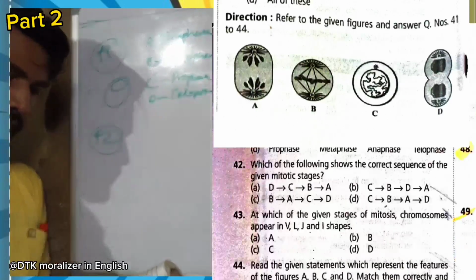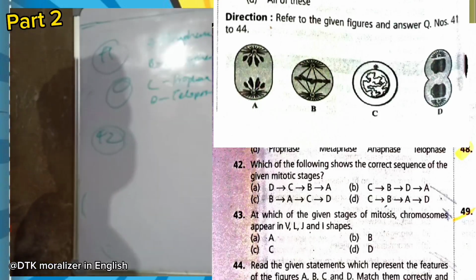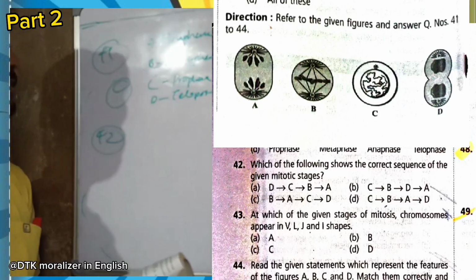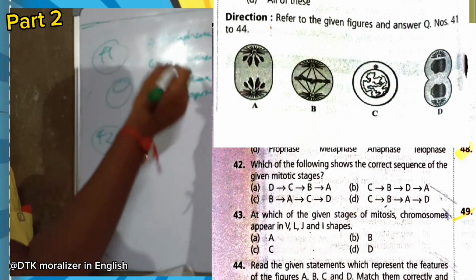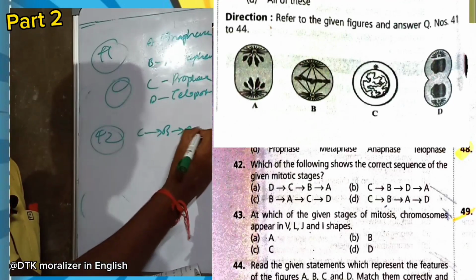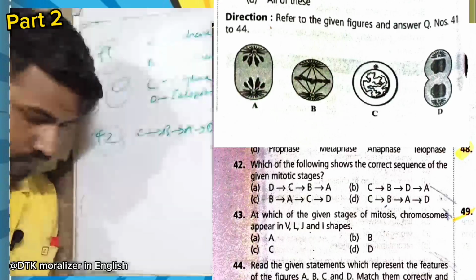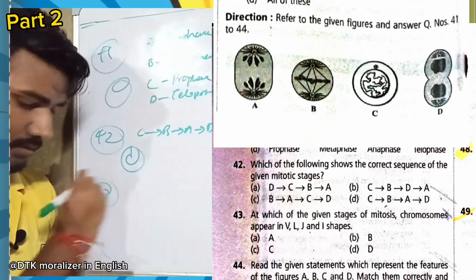Now 42 question. Which of the following shows the correct sequence of the given mitosis table? By the labeling you can understand which stage is first and which stage is last. By this we can arrange them. First is C, then after B, after that A, and after D. C, B, A, D. This option D is right.